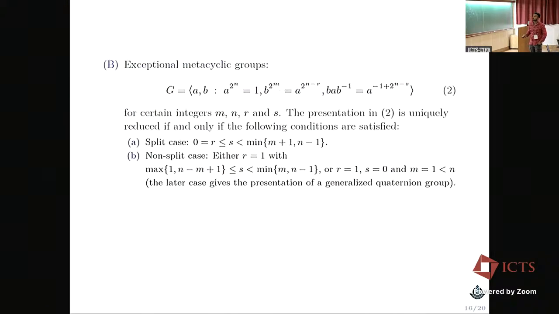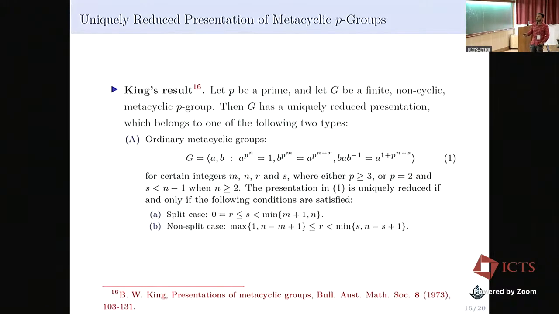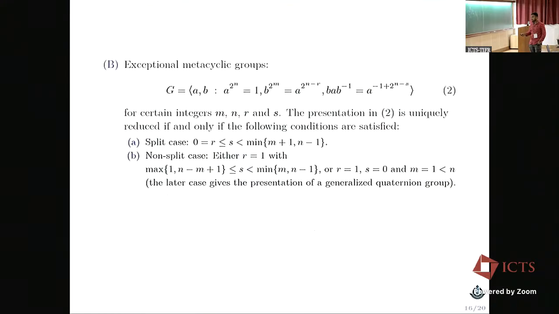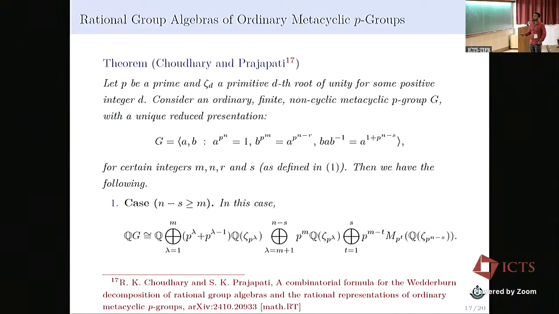Here he divided ordinary metacyclic p-groups with respect to the conjugacy relation and also gave some restrictions over r and s for the split and non-split cases. Our result tells us that if G is an ordinary metacyclic p-group, either split or non-split, we can use this formula to find QG.